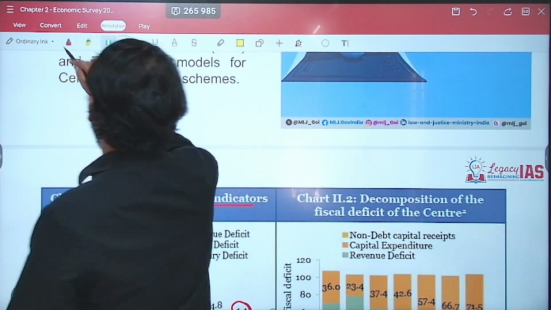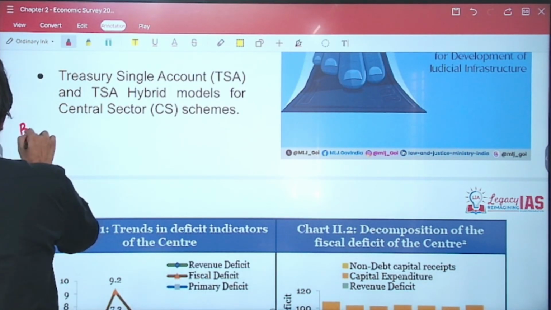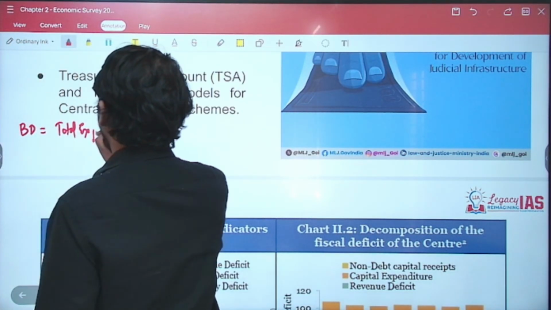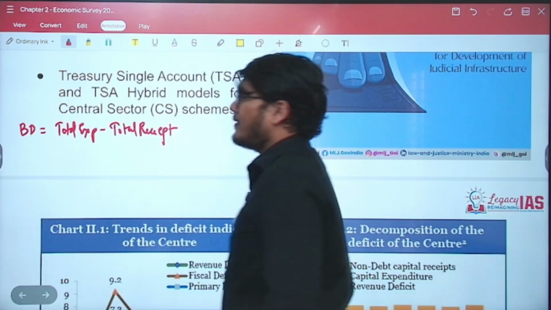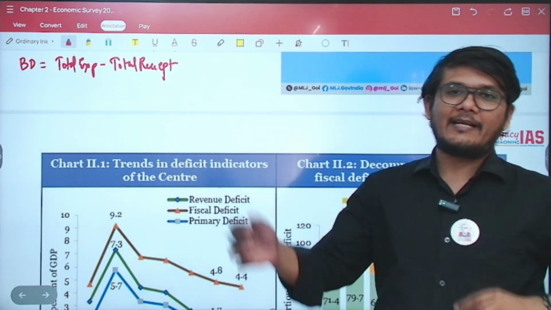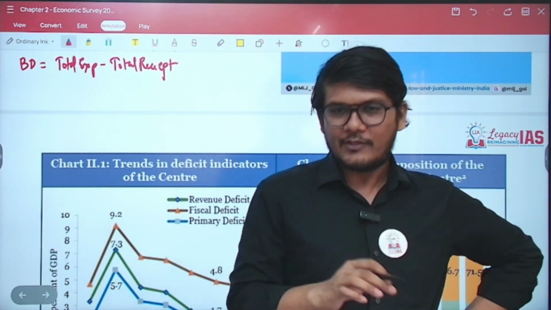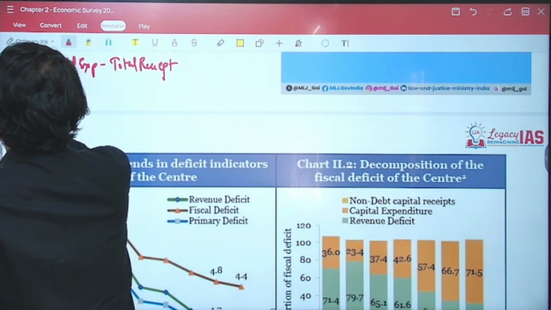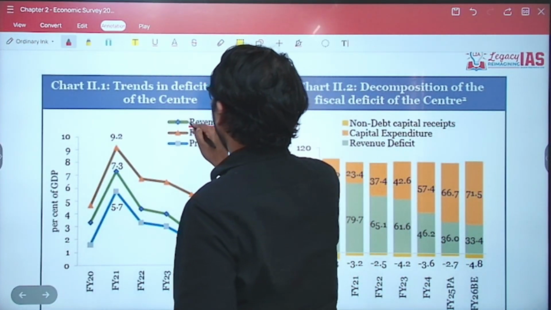First, let me give you a brief of all the deficits that are there, including these three. First, we have budget deficit equals total expenditure minus total receipt. A very straightforward deficit this is. In total expenditure, you have the revenue expenditure as well as the capital expenditure, and in total receipt, you have the revenue receipt as well as the capital receipt. Next is your revenue deficit, which we have seen over here.